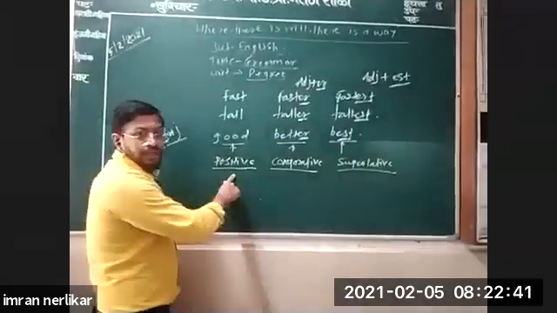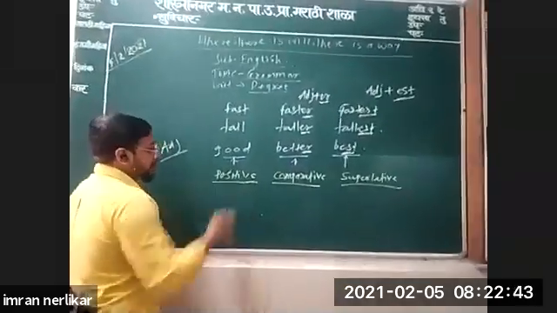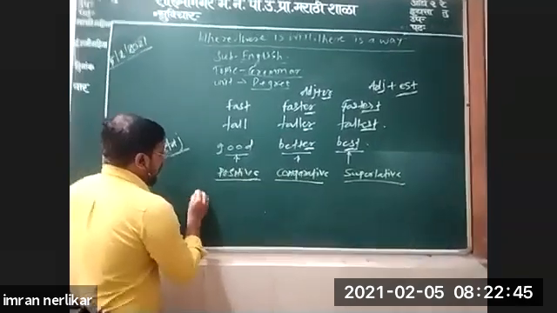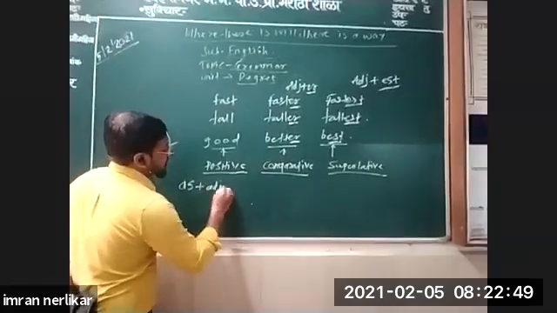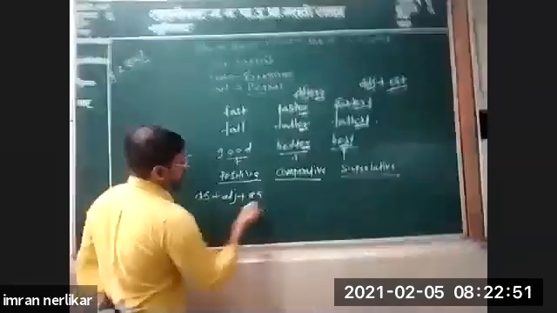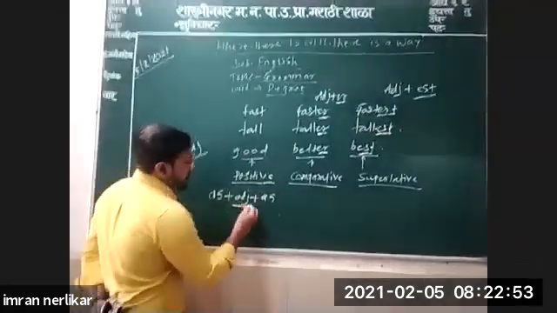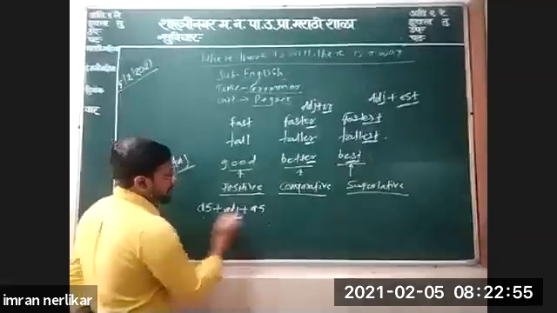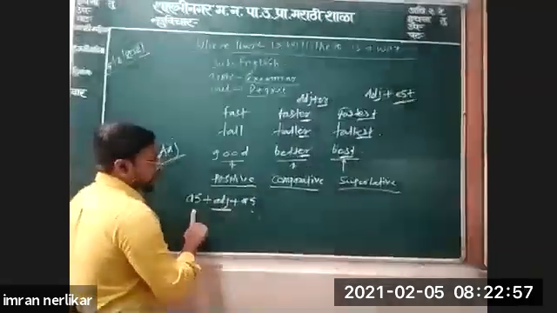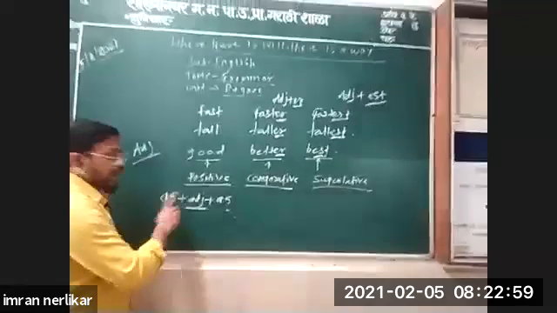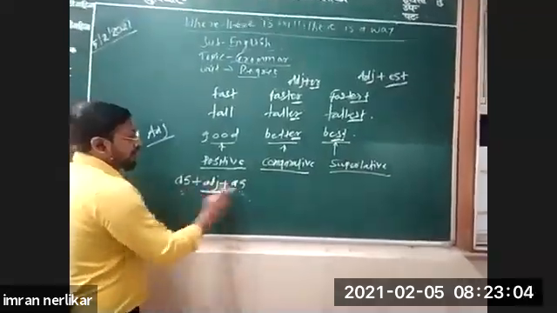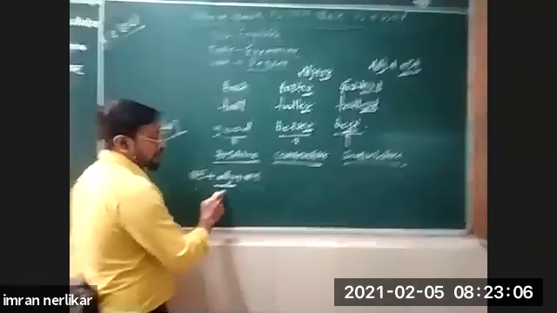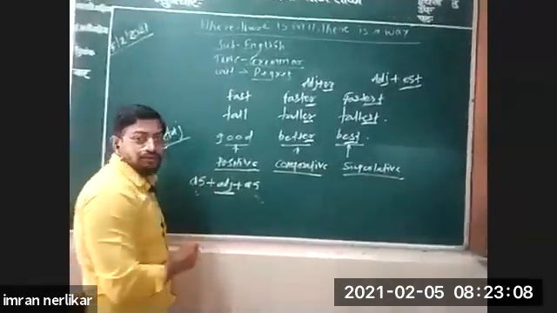The structure of the positive degree is as plus adjective plus as. It will come before and after the adjective. You have to compare things. That's why you have to use as before and after the adjective.